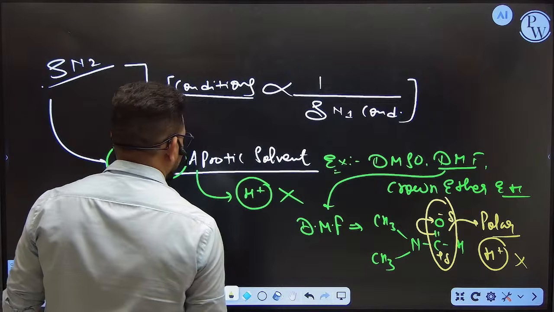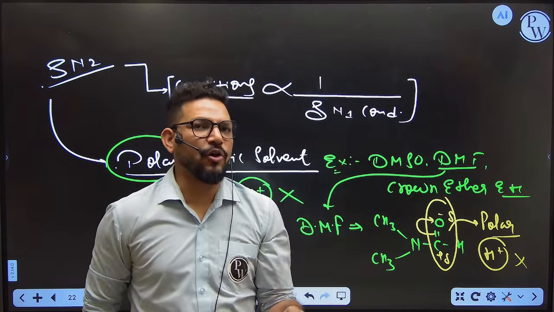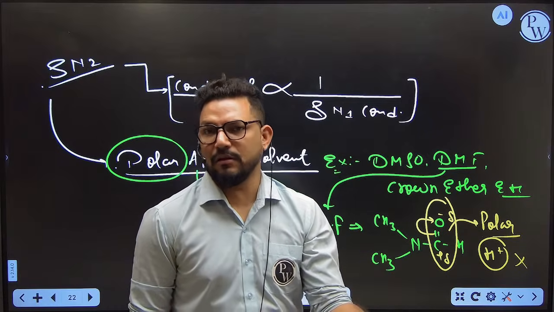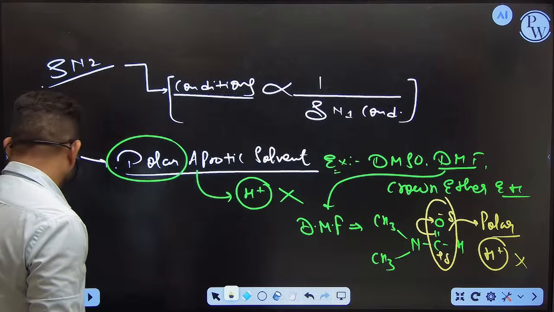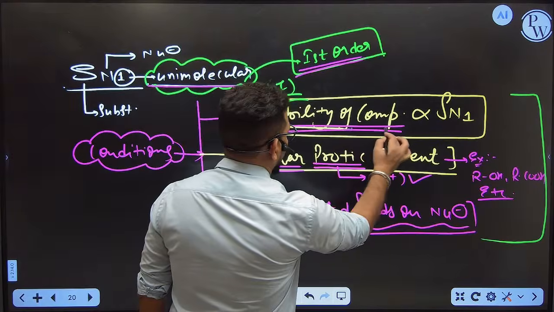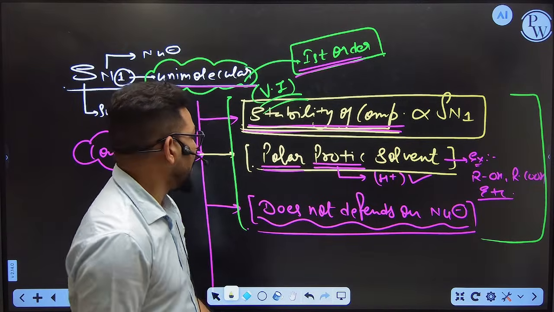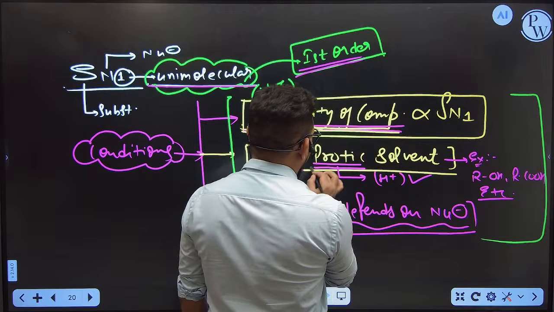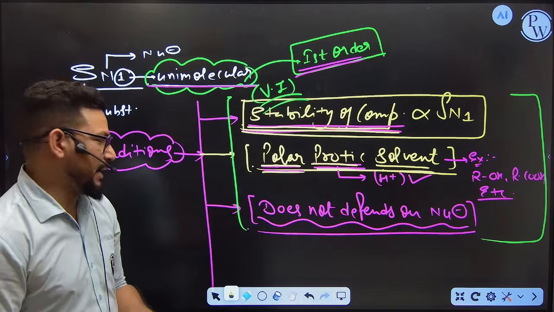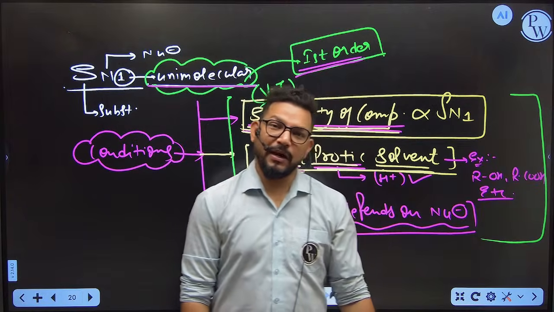Okay, so these are the conditions. The SN1 reaction does not depend on the nucleophile, either it is strong or weak, doesn't matter. But SN2 is going to depend on the nucleophile also. That means in SN1 the compound should be stable. In SN2, the compound should be unstable. In SN1 I need a polar protic solvent. In SN2 a polar aprotic solvent is needed. And in SN1 we are not going to depend on the nucleophile, but in SN2 we depend on the nucleophile.